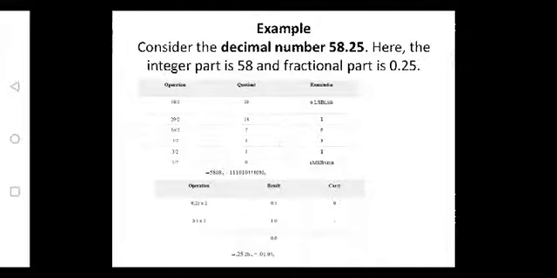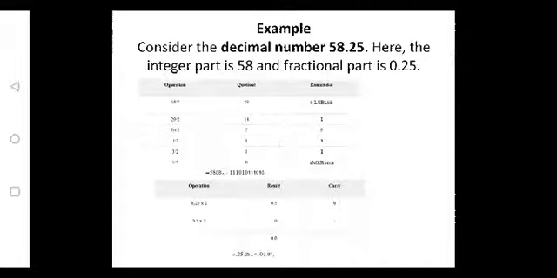So the equivalent of 0.25 is 0.01. Here also I have written it twice, but consider it as only once. So the equivalent of 58.25 in binary is 111010.01 base 2.